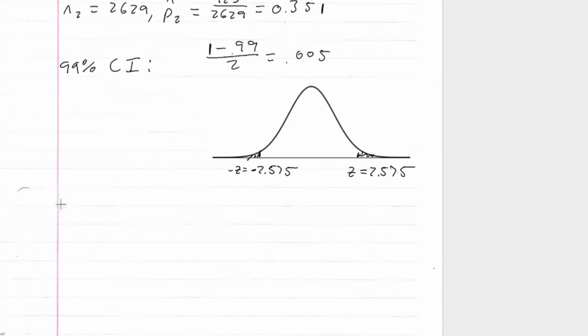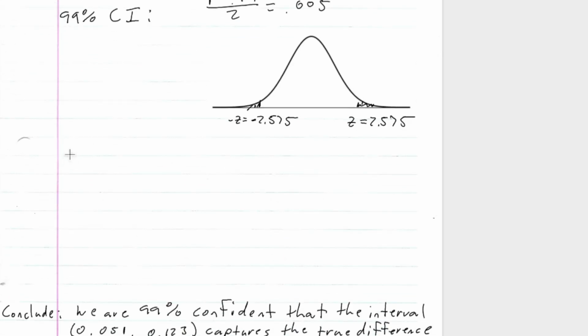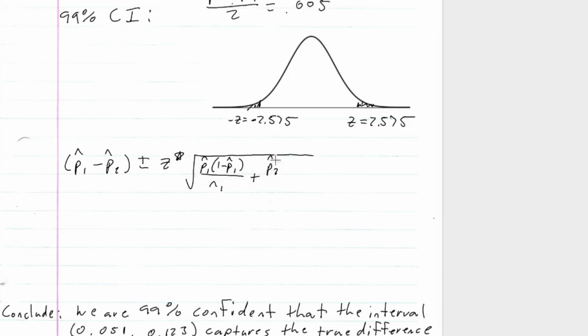It's going to be P1 hat minus P2 hat, plus or minus z star times the square root of P1 hat times 1 minus P1 hat over n1, plus P2 hat times 1 minus P2 hat over n2.